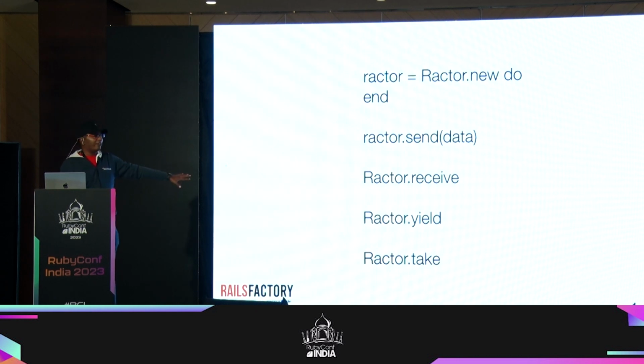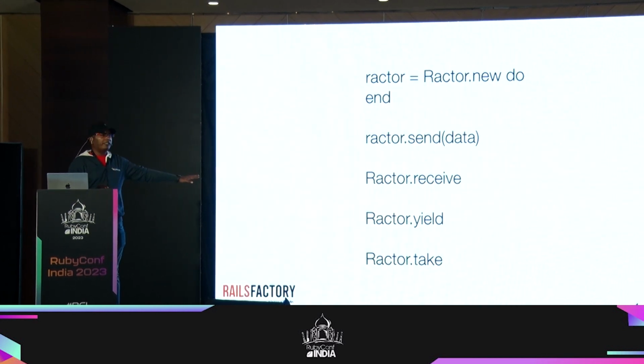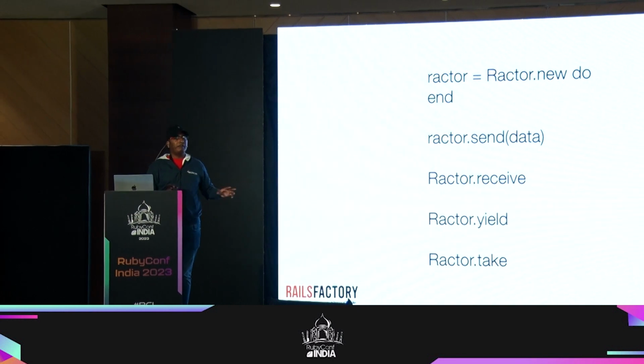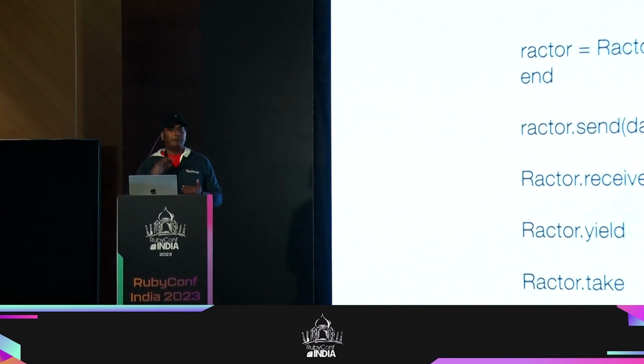Similarly, there is another way of communicating, right? There I'm sending data, here I can actually yield data. So when I'm executing something and I have something to print out, I can yield it, and then finally use the take method wherever I want to take it and show it to the user, right? Because when 2 Ractors are running, you cannot share things between them, which is why we are sending messages from one to the other to pass objects here and there, if you want to call that.